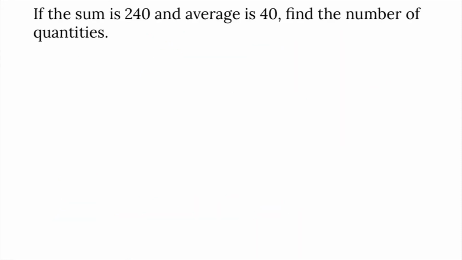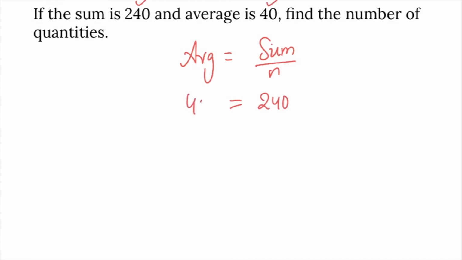If the sum is 240 and the average is 40, find the number of quantities. We know average is sum by number. Given sum as 240 and average as 40, find the number. N is how much? 40 times 6 is 240. N is equal to 6.